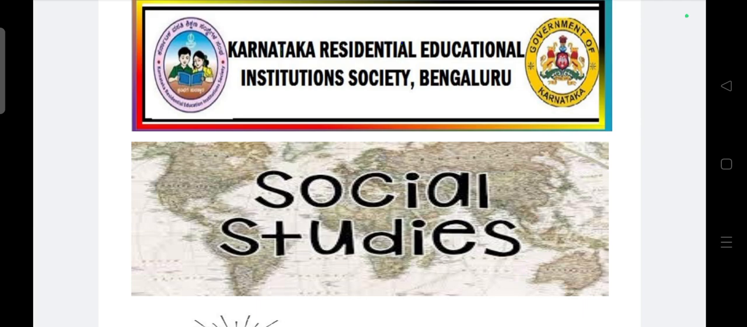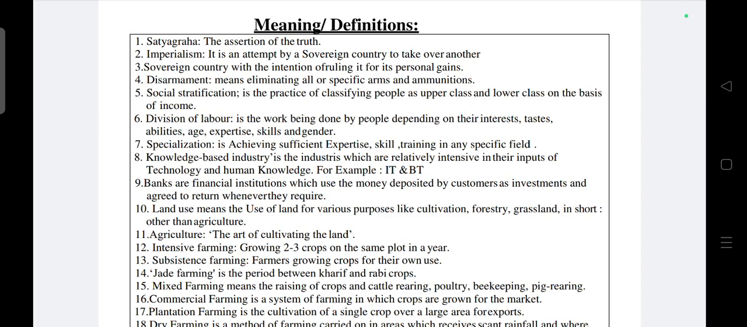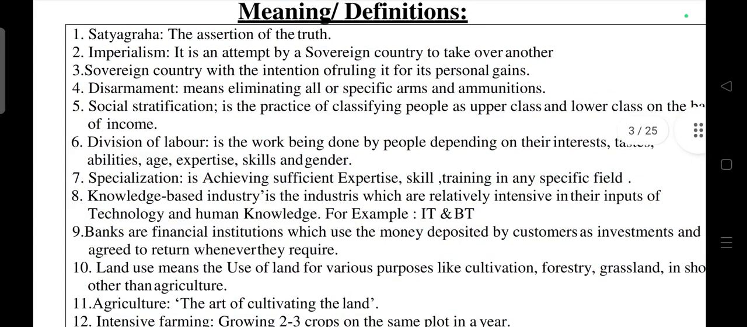This is social science important questions for class 10 students, SSLC Karnataka board. Important questions you have to memorize. Definitions: what is Satyagraha?